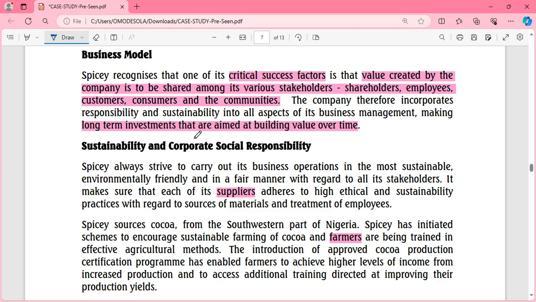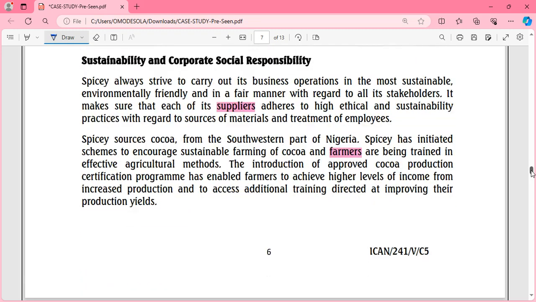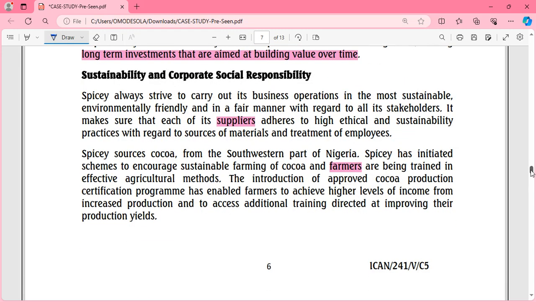They are doing environmental protection, embracing sustainability in all aspects of their business management, and making long-term investments aimed at building value. So that's also telling us something. You understand? This is the business model of this company. And the father told us about sustainability and CSR.